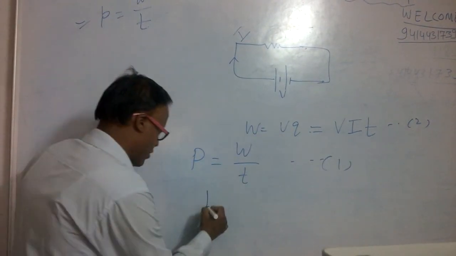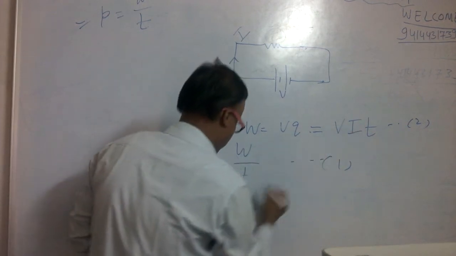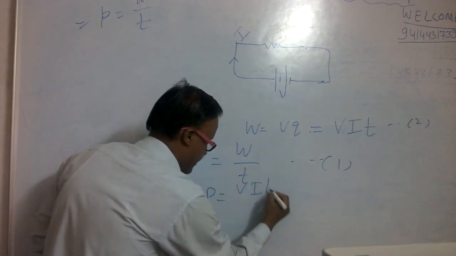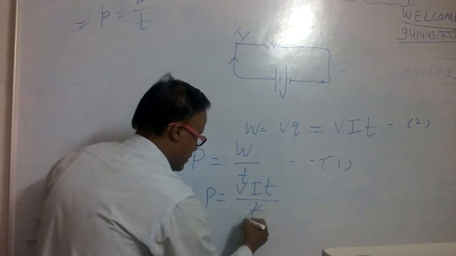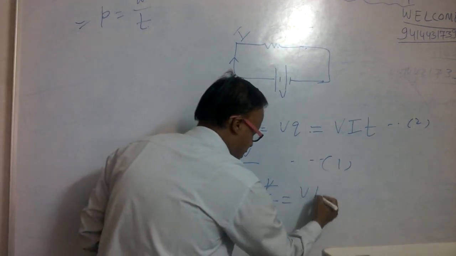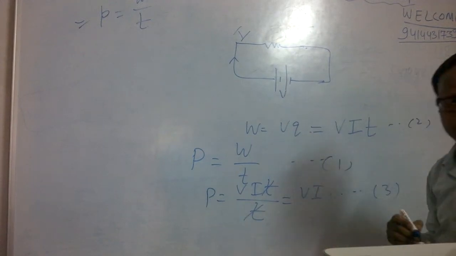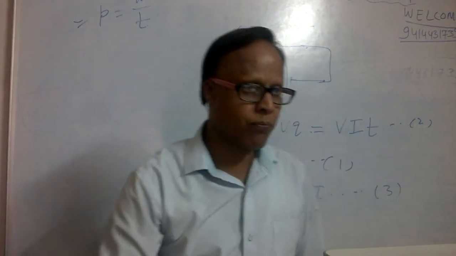What is the value of T that comes out? In place of W we write down VIT upon T. T and T cancel, so it is equal to VI. This is your equation. Any doubt?